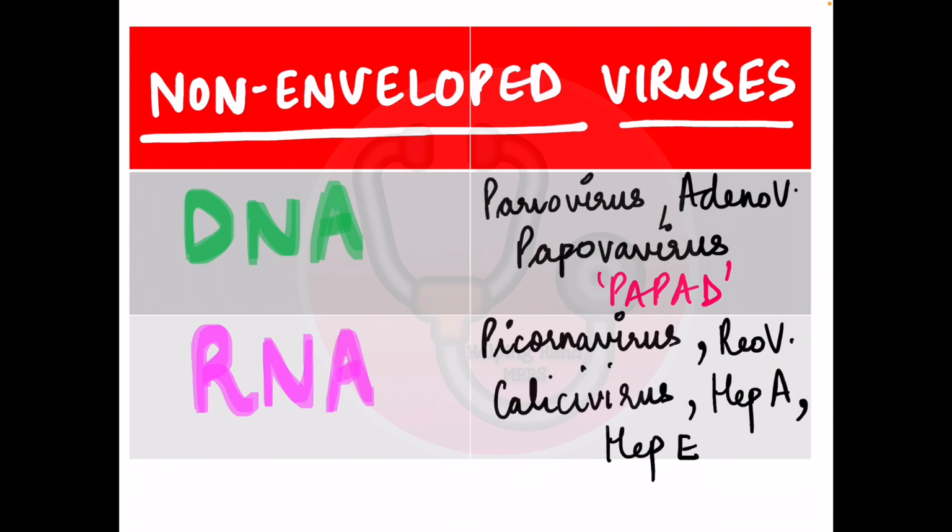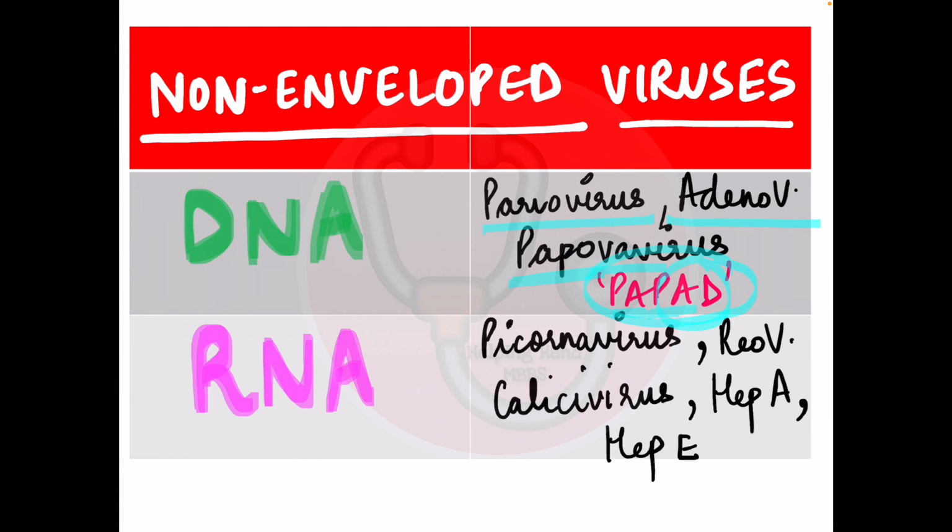For DNA viruses, as I had already told in my video on DNA viruses, we have a mnemonic, that is PAPAD, in which PA stands for Parvoviridae, another PA stands for Papovaviridae, and AD stands for Adenoviridae. These three only in DNA viruses you have to remember: members of these three families are non-enveloped. All the others, like the Hepadnaviridae, the Herpesviridae, the Poxviridae, all these other families, are enveloped viruses.